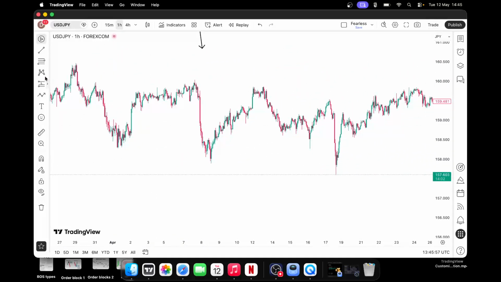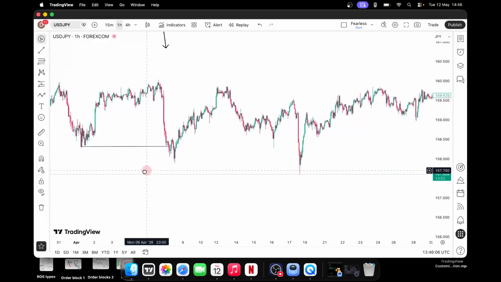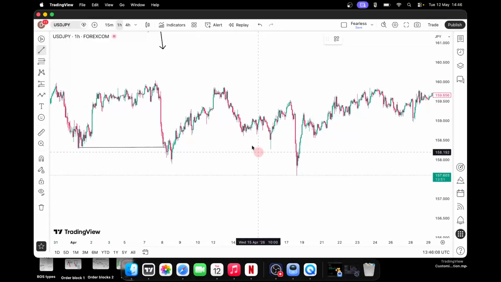So you can see here now, this was the low we know before. Now we form a new low. So here like this, you can say there's a break of structure here. Do you understand? There's a break of structure there. Now here, you can say there's a break of structure here.